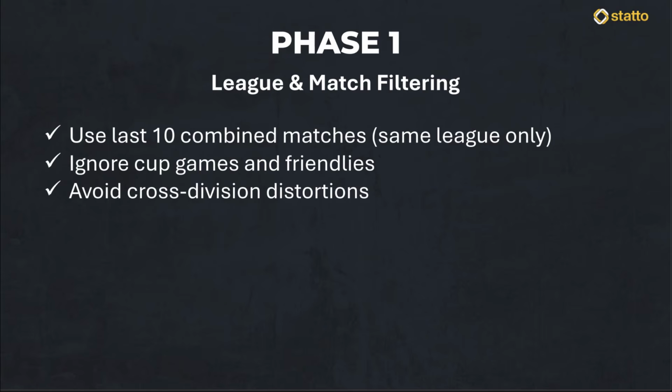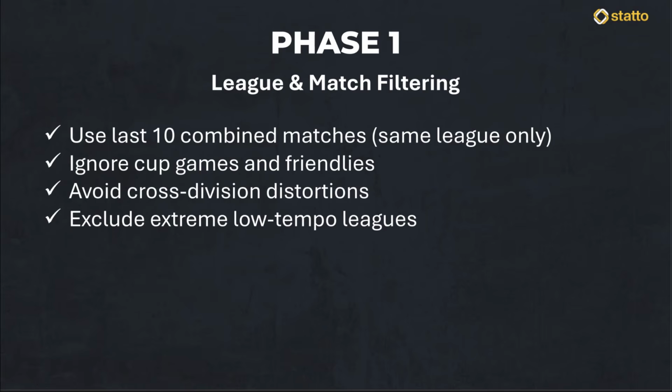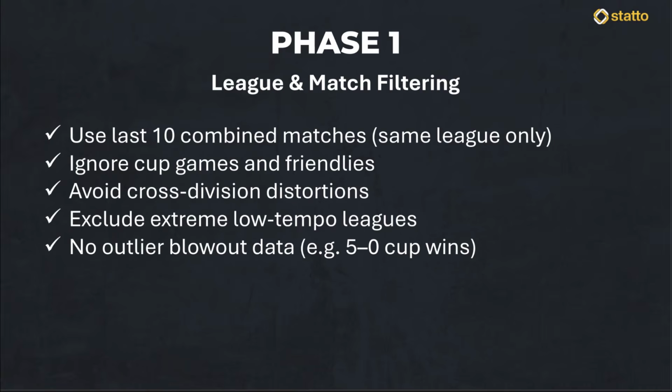How we approach this correctly is by being much more selective. We only use data from the last 10 combined matches within the same league. We completely ignore cup fixtures or friendlies. We are looking for leagues with a stable scoring profile and no extreme defensive bias, such as certain lower divisions where teams are known for sitting deep and playing for a 0-0 draw. By keeping our data same league only, we ensure that the tempo we are measuring is a true reflection of the competition the teams are actually facing. This structural discipline at the very beginning is what separates a professional sports investor from someone just having a flutter on a Saturday afternoon.